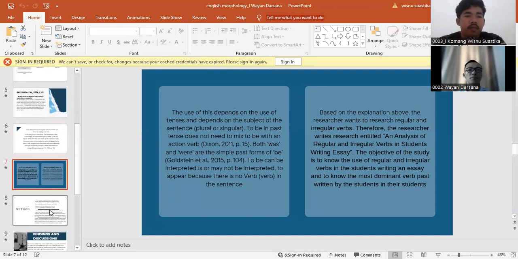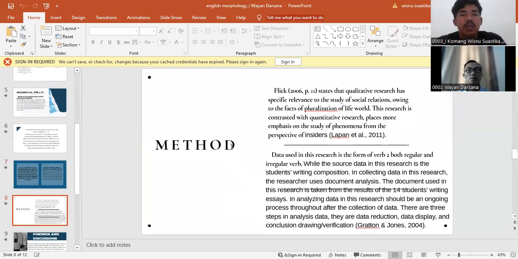Next. Next material. What method do the researchers use?